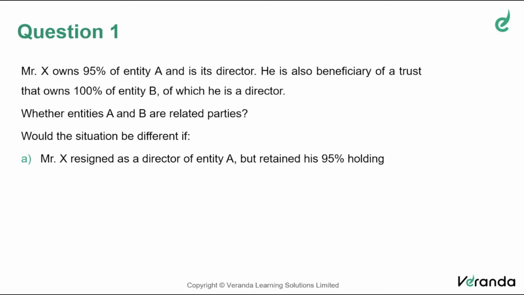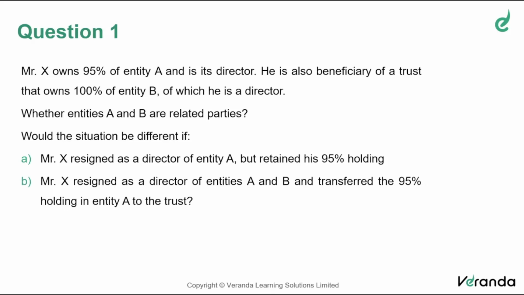Now, there is the first question depending on the situation given. But later they're asking you, would the situation be different if he has resigned as director of entity A, but retained his 95% holding? So he's no more a director, but he's holding 95% shares. In B, he resigned as director of both A and B. He has also transferred the 95% holding in entity A to the trust.